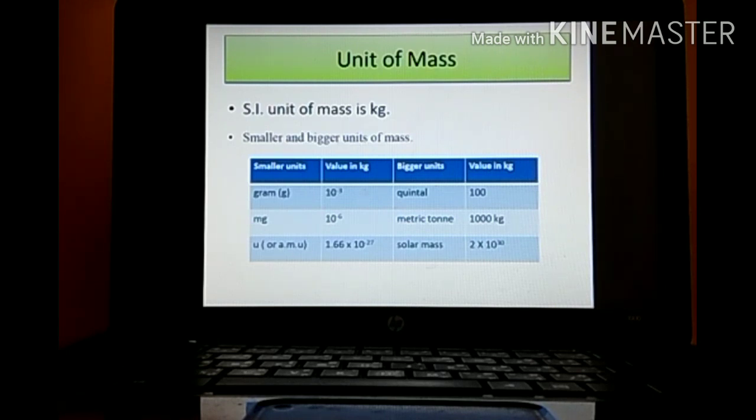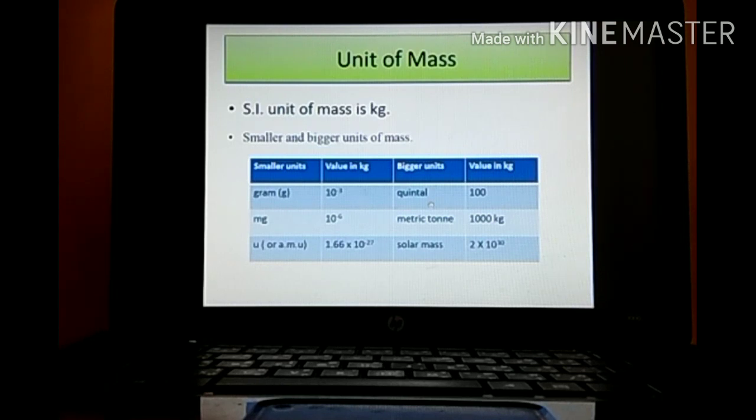First smaller unit of mass is gram. Gram means 10 raised to minus 3 kg. Milligram, again, 10 raised to minus 6 kg. Then u, or it is called atomic mass unit, denoted by amu. It is 1.66 into 10 raised to minus 27 kg.